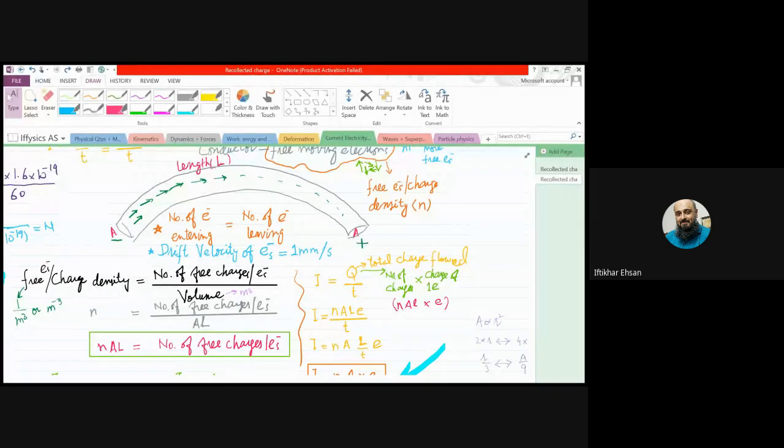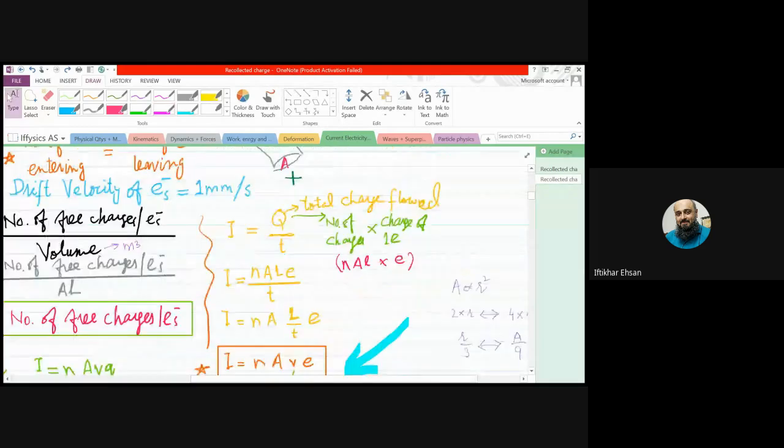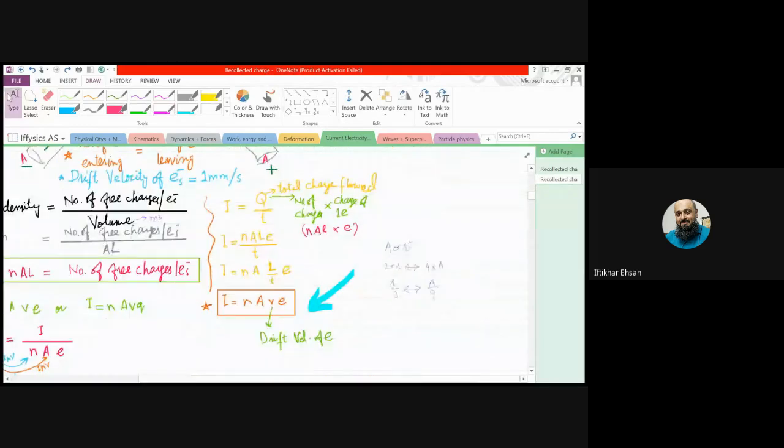So it means that in that charge, a large number of free charges have flowed. This is the formula for the total charge, similar to the total cost of chocolates. You count the number of chocolates and multiply it with the cost of one chocolate.